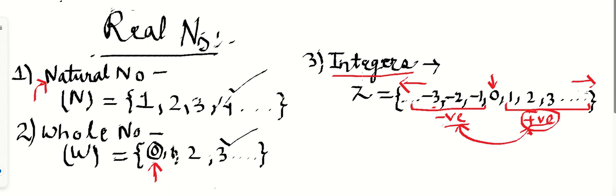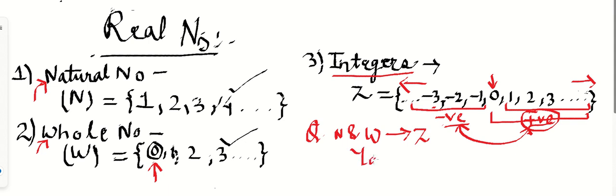Next one is here, these values, if I include 0 with it, 0, 1, 2, and 3, and so on, so this will be considered as what? As whole numbers. So my another question is, can I consider natural numbers and whole numbers as integers? So what should be the answer? So the answer should be yes, all the natural numbers and whole numbers will be considered as integers, correct?